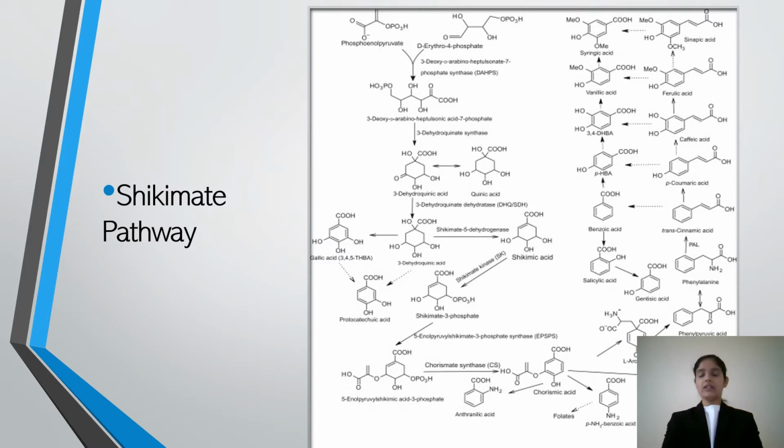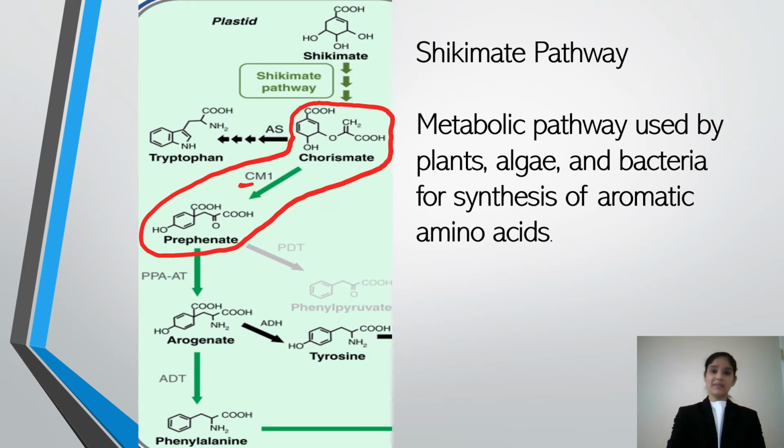The diagram in the slide shows the entire shikimate pathway, from phosphoenolpyruvate and erythrose phosphate conversion to shikimate, to prephenate, and then subsequently leading to phenylalanine and tyrosine formation. Chorismate mutase catalyzes the Claisen rearrangement of chorismate to prephenate, which is the first committed step in the biosynthesis of